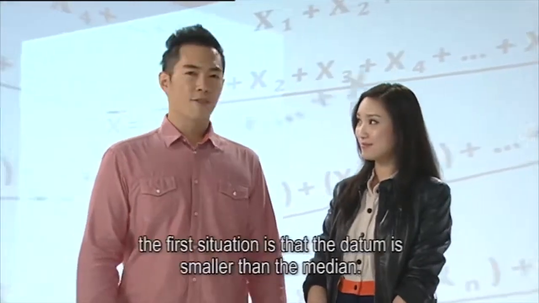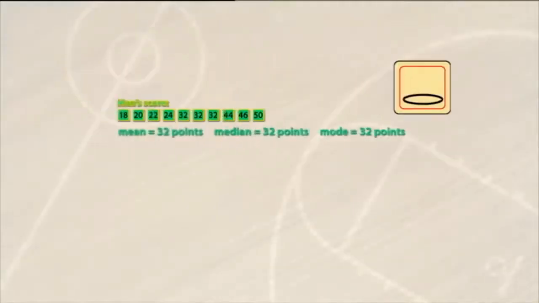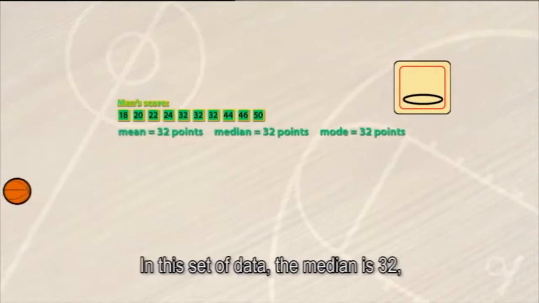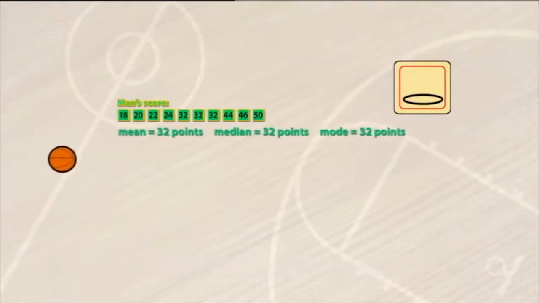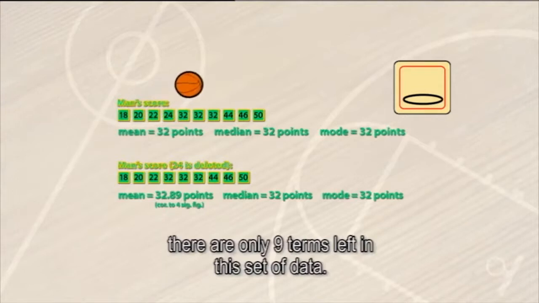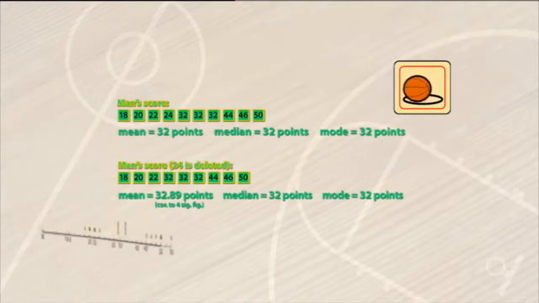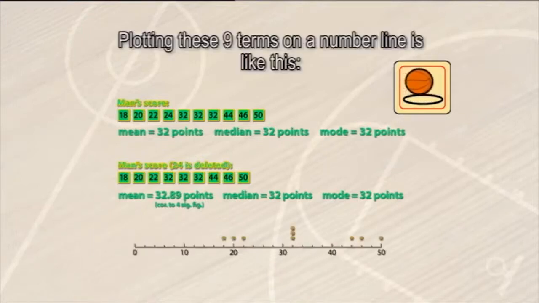To the effect on median, the first situation is the datum is smaller than the median. In this set of data, the median is 32. If 24 is deleted, 24 is smaller than the median. There are only 9 terms left in this set of data. The new mean is 32.89 points. The new median is still 32 points. And the new mode is also still 32 points. Plotting these 9 terms on a number line is like this.